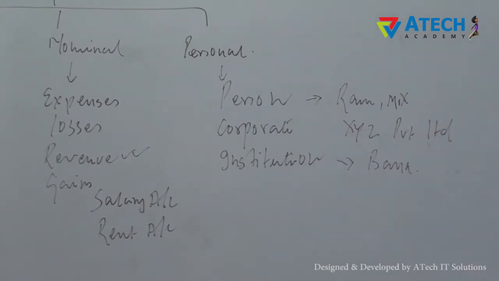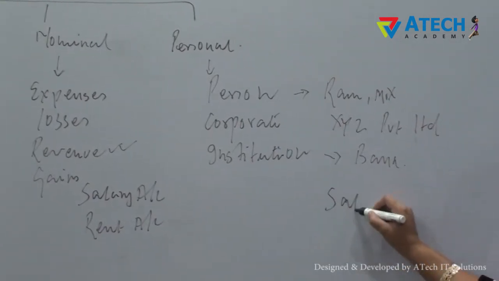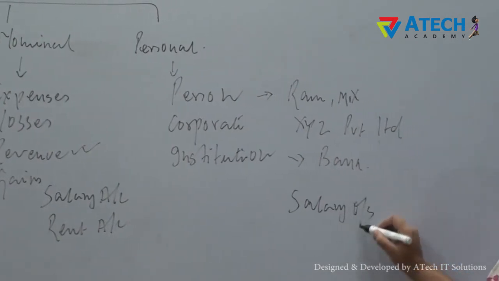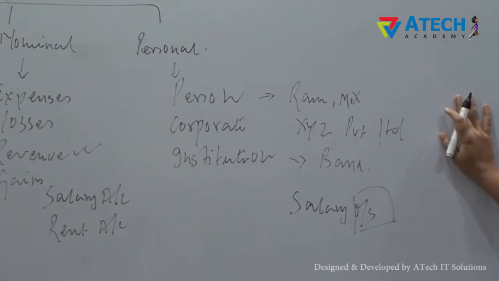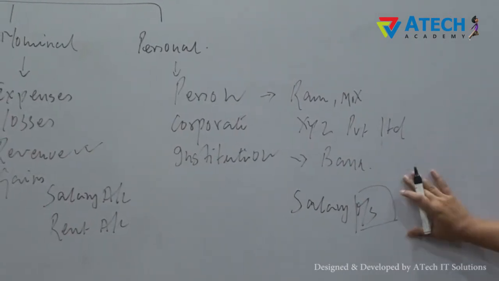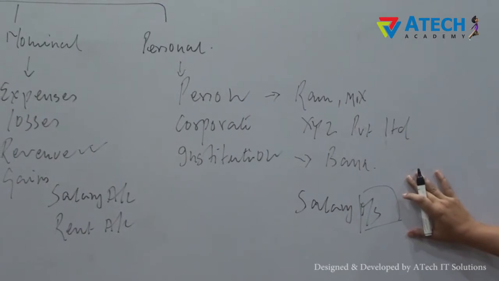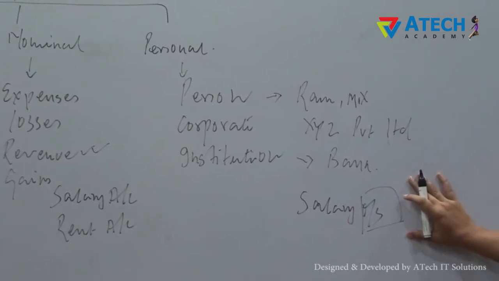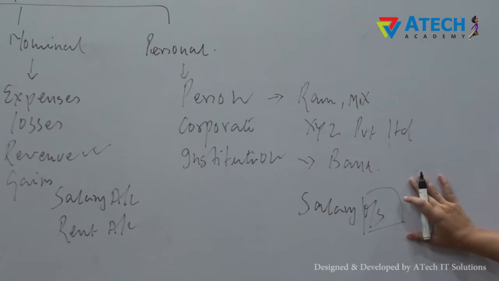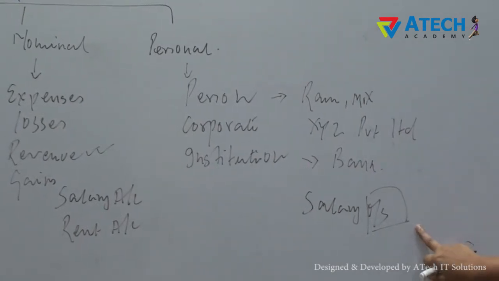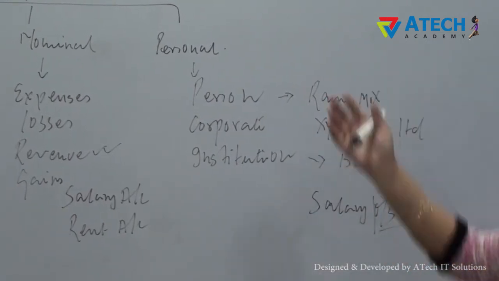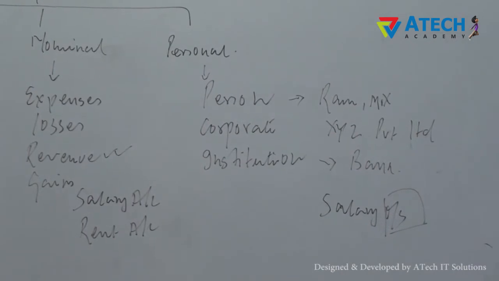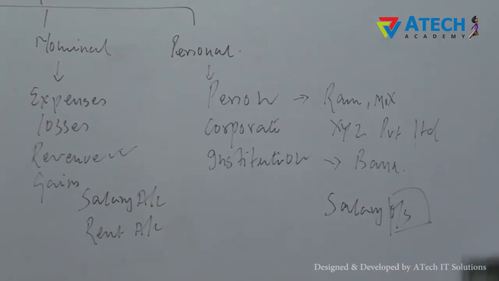For example, salary outstanding account. Now what is outstanding here? Outstanding means amount due but not paid, and salary outstanding account is the amount which is payable to the employee, but you have still not paid the amount, it is due from your end. So salary outstanding account represents a certain person. So salary outstanding account is your personal account.